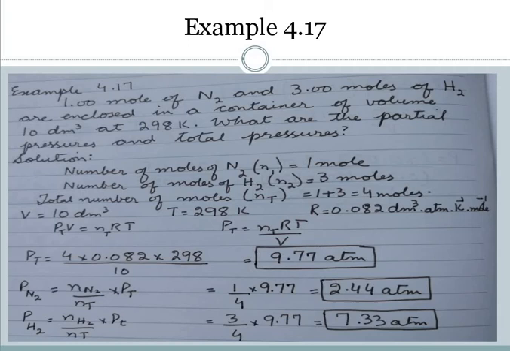Similarly for hydrogen, if we put in all the values, it comes to 7.33. To check whether the individual partial pressures are correct, just add them and you will see that it is equal to the total pressure. In this way, you can counter check your answers also.